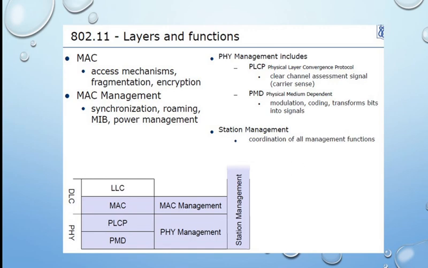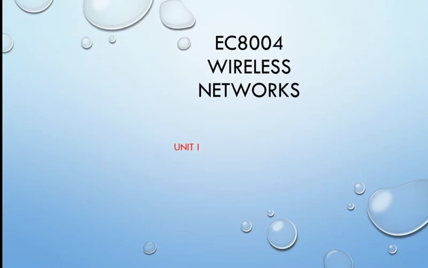The MAC management deals with synchronization, roaming, and the management information base, which contains all the accounting details. Power management mechanisms are also provided by the MAC management. The physical layer management and MAC management together are referred to as station management. Okay, we'll see the remaining slides in the next video.